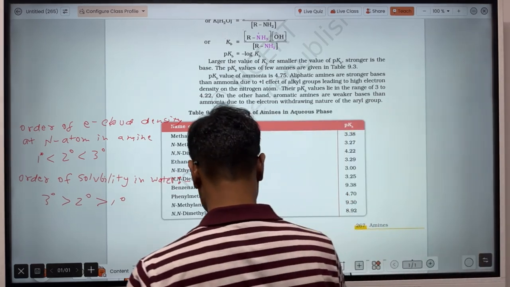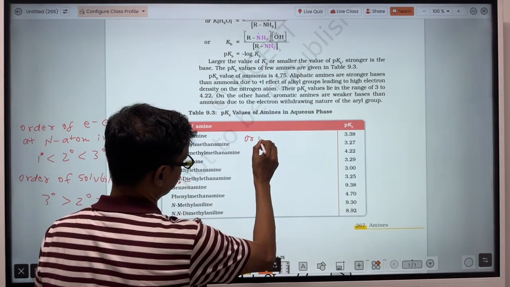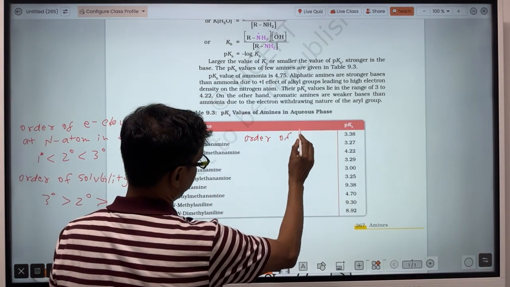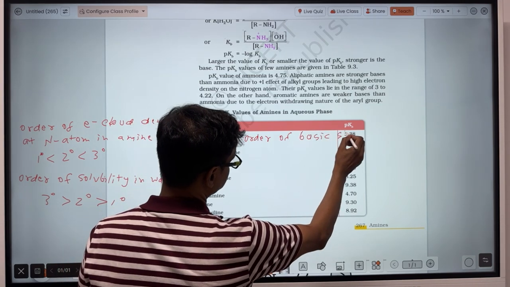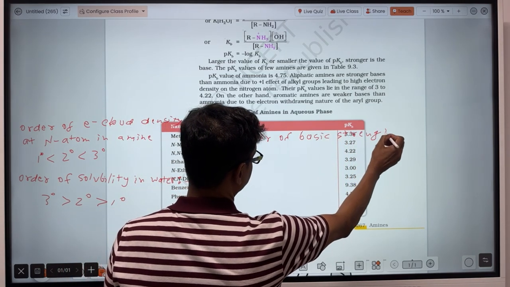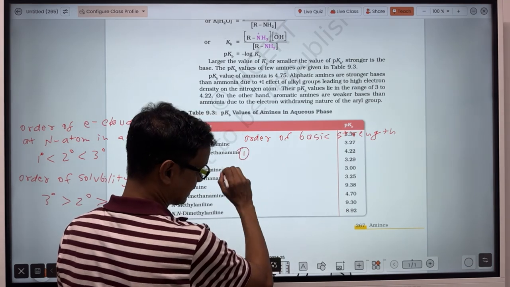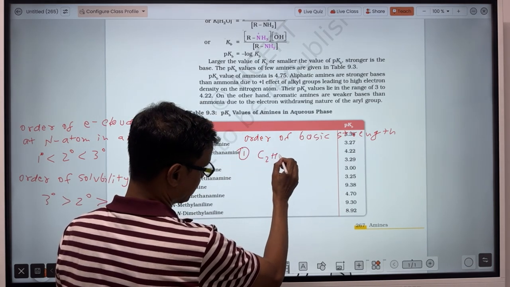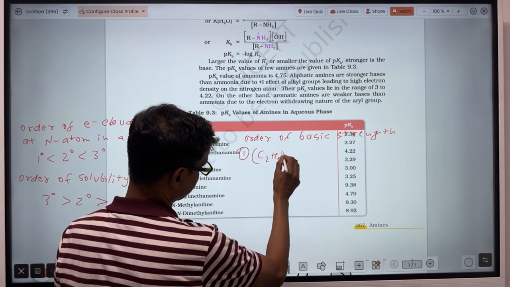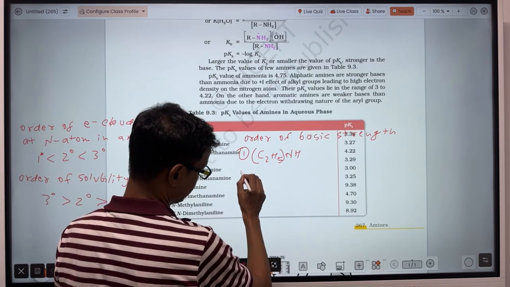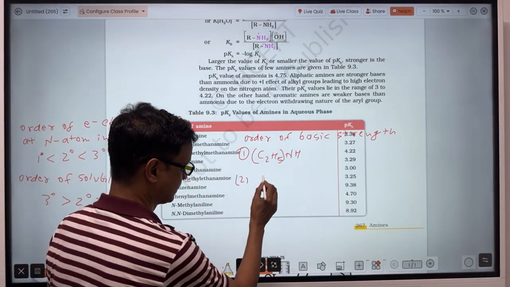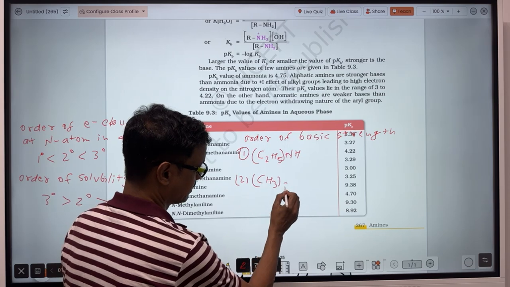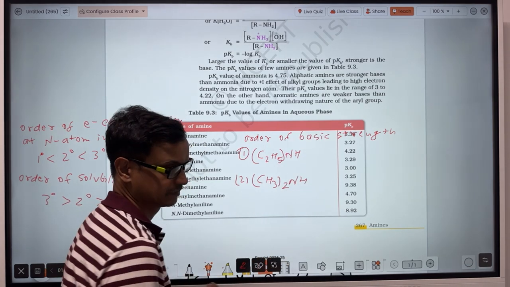So let's see. In case of ethylamine, and in case of methylamine also, the 2 degree amine is more basic.